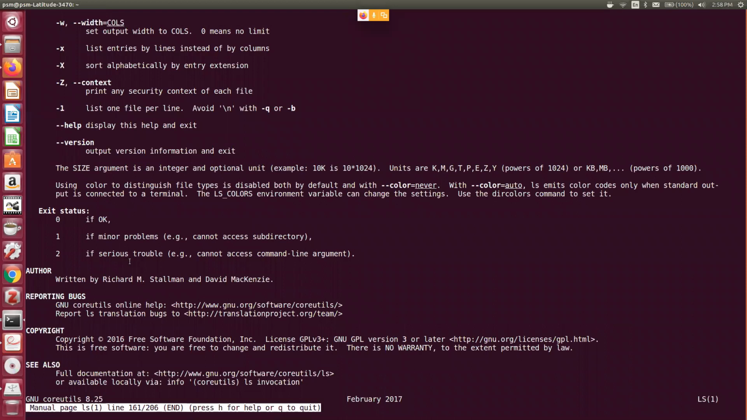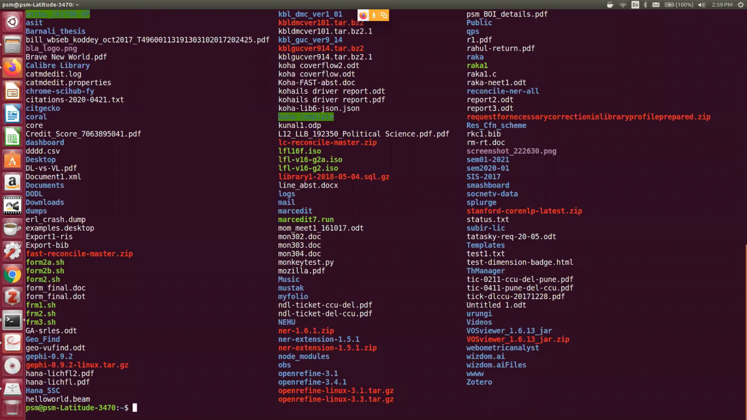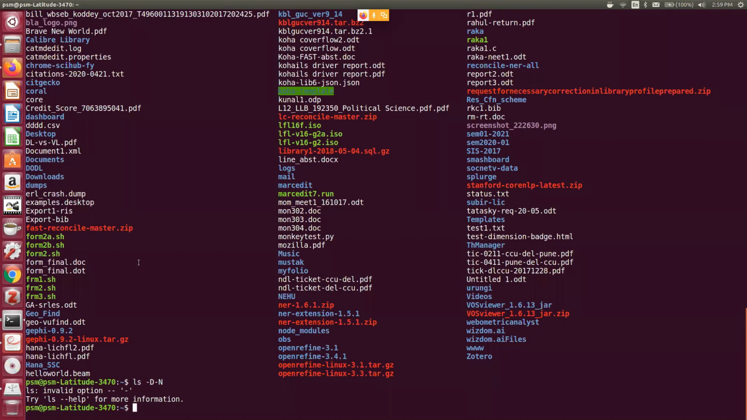So how to exit from the man command? At any point of time, you just press Q. The moment you type Q, which stands for quit, it will go back to this one. So I want to know alphabetically all directories, ls -t. So this can give me all directories. Now alphabetically I want to know -dn or d -n. No, the minus switch is not working.